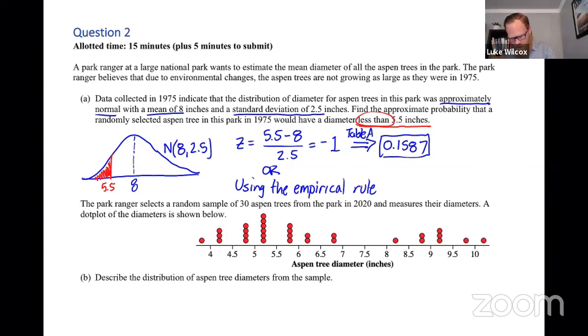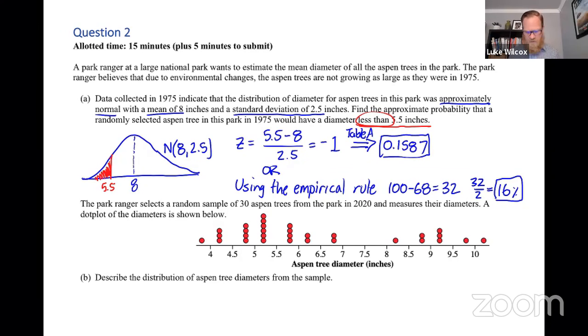So to show the work on this one, I would say 100 minus 68 gives me the 32% on the 2 edges. But that 32, if we cut it in half, is going to give me 16%, which should be to the left of 5.5. So I'm giving 2 different answers. Now notice it's very, very close to what we got using Table A. So my guess is that either one of these approaches would be acceptable here.